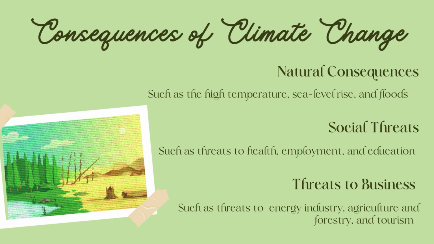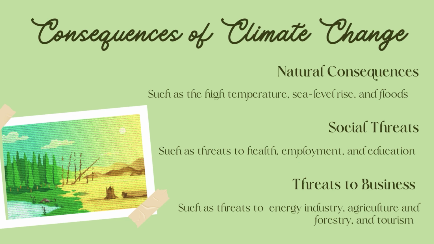There are three main categories of consequences of climate change. The first one is the natural consequences. Some of the examples are higher temperature, sea level rise, and floods. Like we can feel that the summers are getting hotter compared to the summers in your childhood, right? We can't live without air conditioners anymore these days.